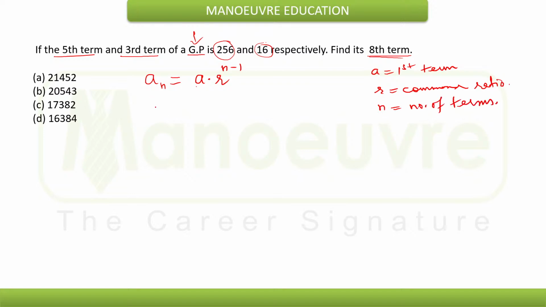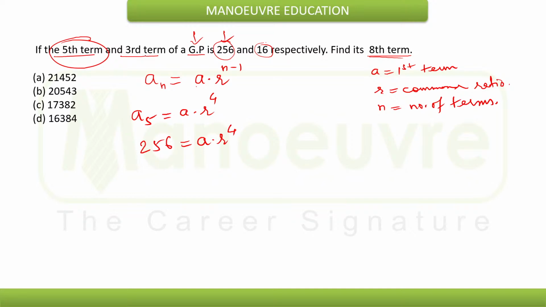So with that information in mind, fifth term can be written as a5 is equal to a into r raised to 4. But a5 is given as 256, so I can write 256 is equal to a into r raised to 4.